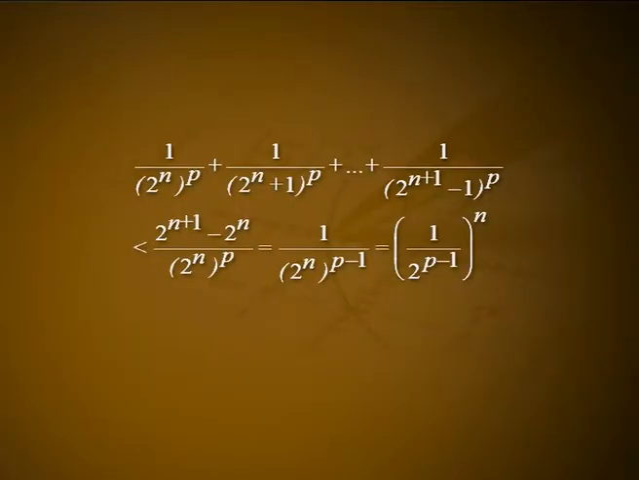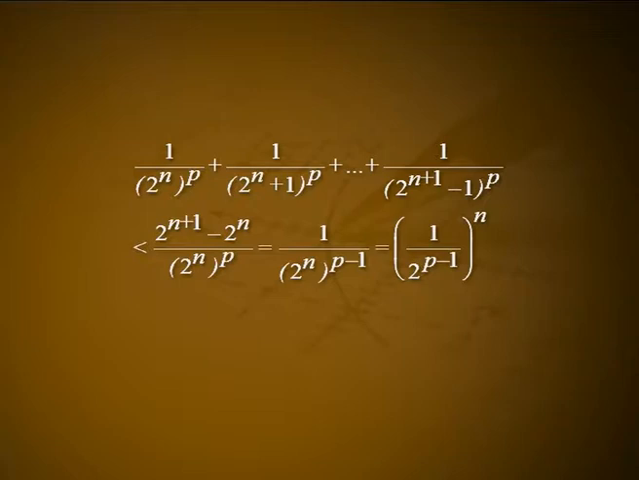1/8^p + 1/9^p + and so on, up to 1/15^p, is less than 8/8^p, which equals 1/8^(p-1), which is equal to (1/2^(p-1))^3, and so on. (1/2^n)^p + 1/(2^n + 1)^p + and so on